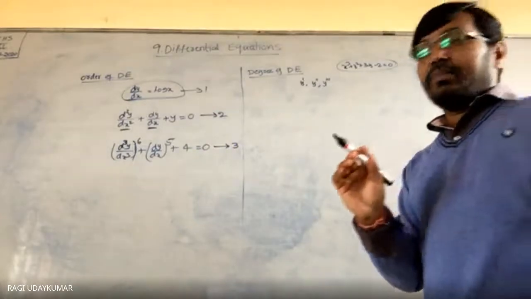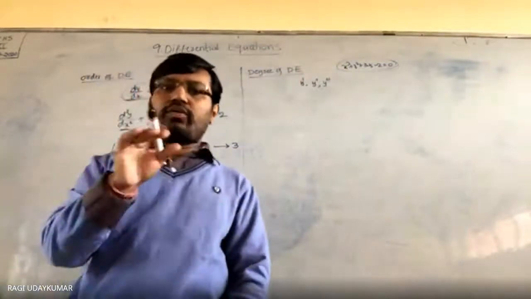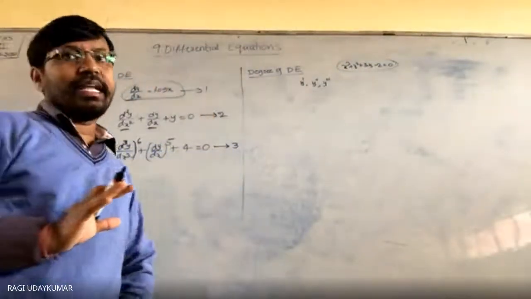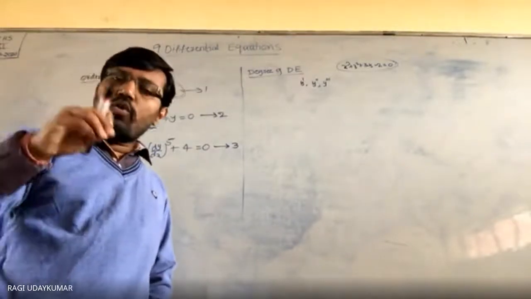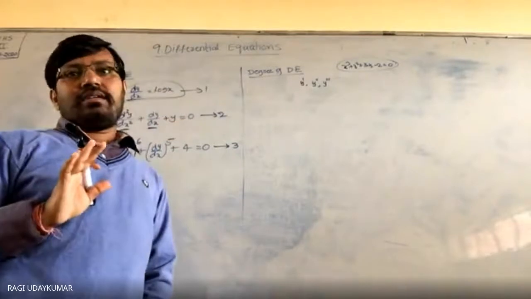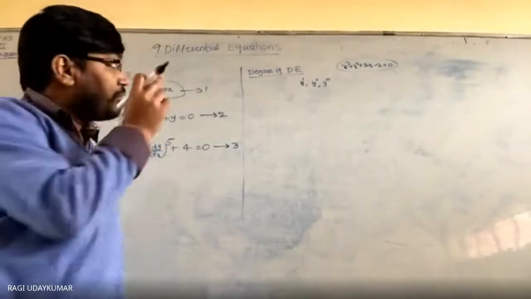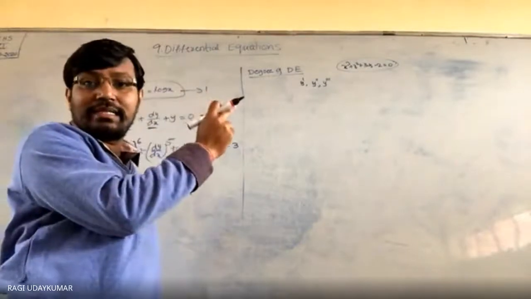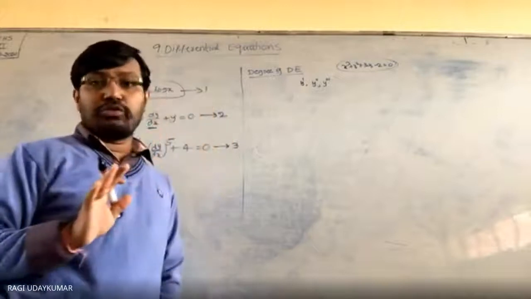The degree of a differential equation is defined only if it is a polynomial in the derivatives. Polynomial in the derivative means that in the place of x you should have y dash, or y double dash.